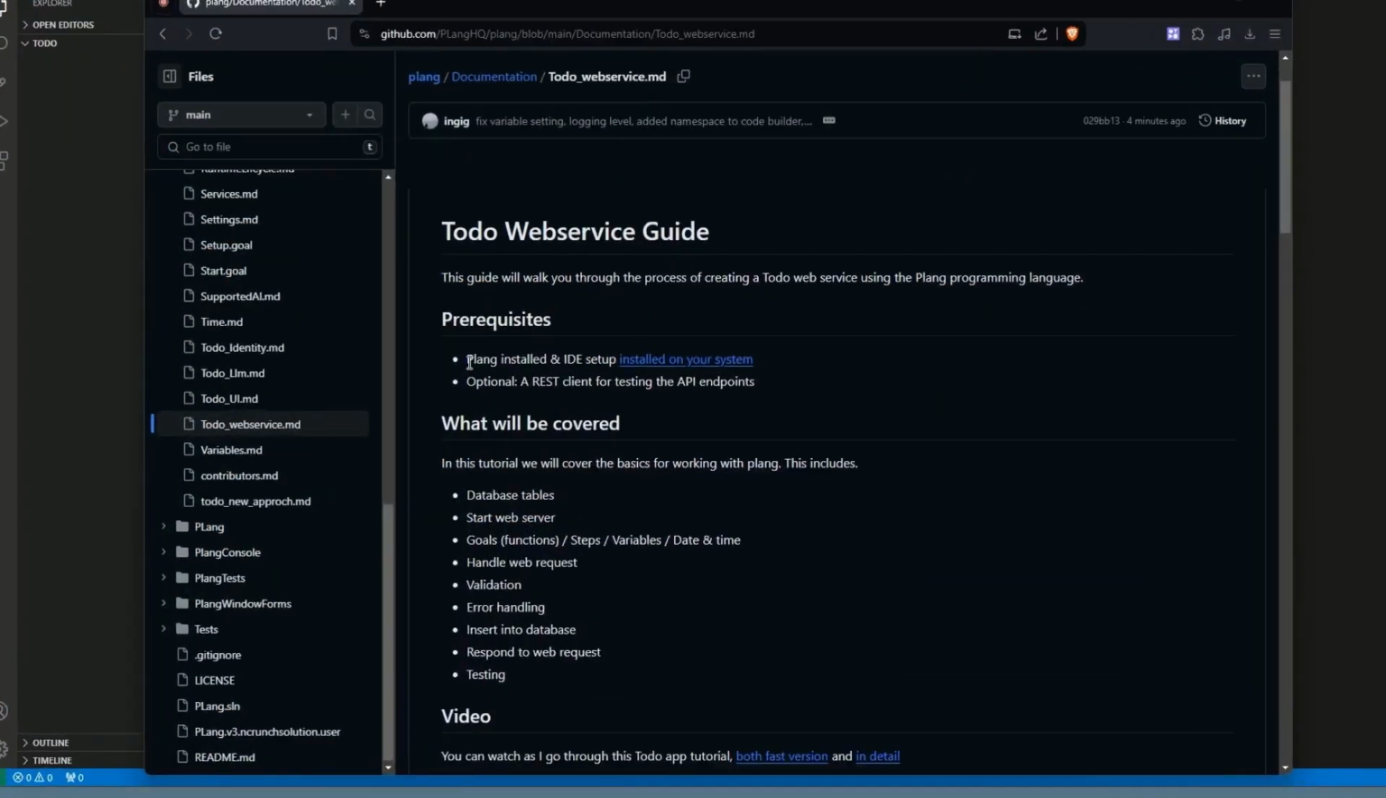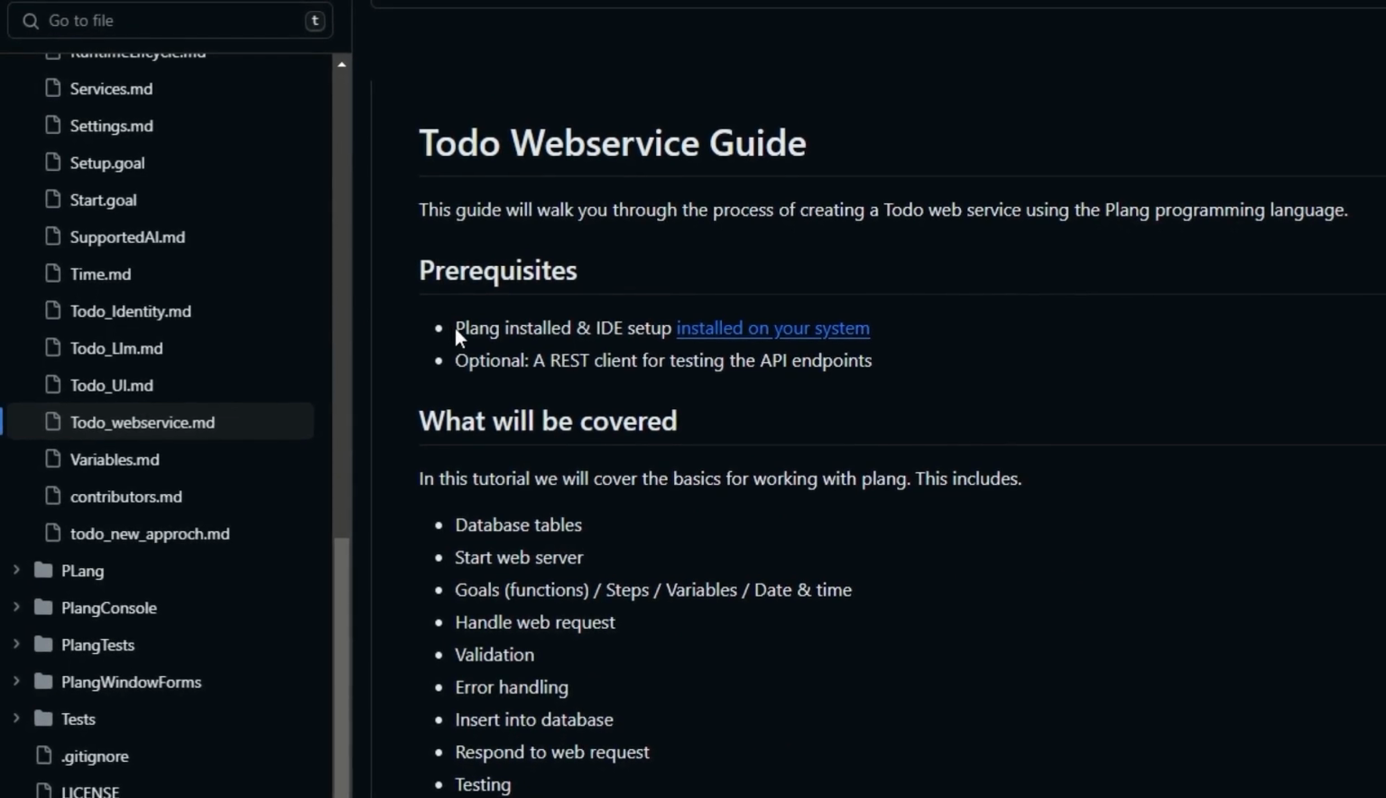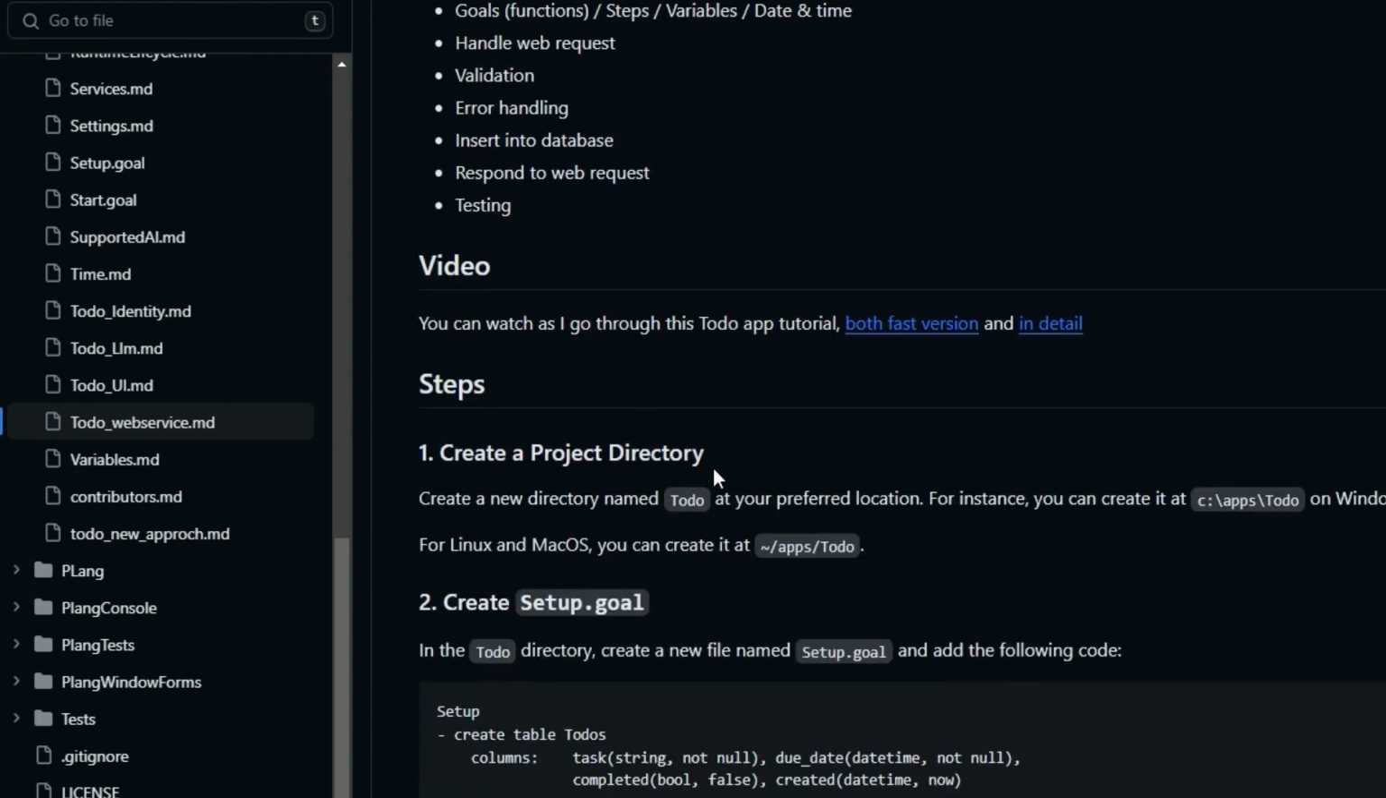So for this tutorial, you must have installed the Plang language and the IDE. Click the link to get instructions or find the video in the details of this video where I go over how to install it. What we will cover in this video is how to work with database and creating tables, how to start a web server, goal, steps, variables, date and time, handle web request, validation and error handling, insert into database, response to web request, and testing. It's a lot to go through, but it's not going to take long.